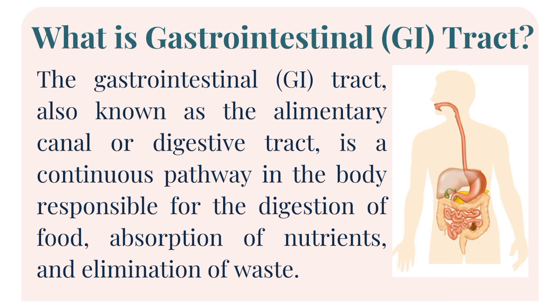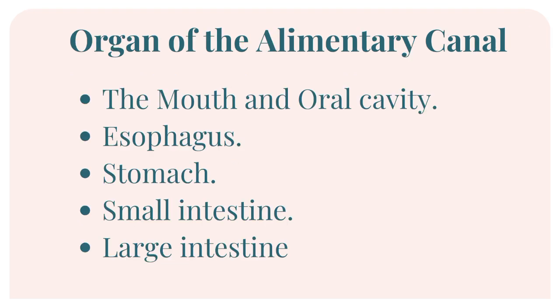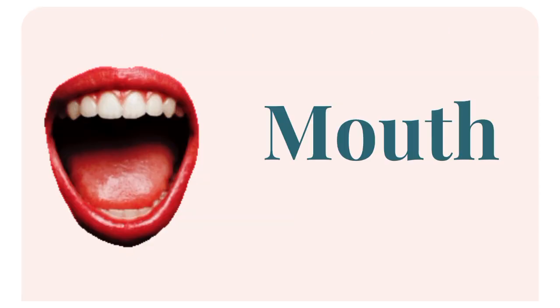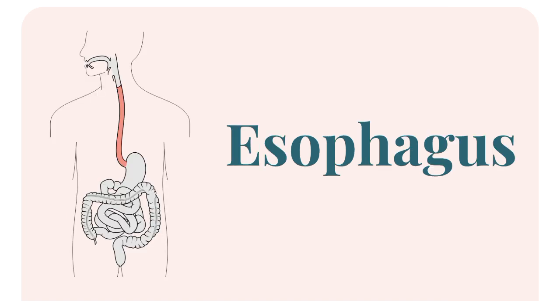What are the organs of the alimentary canal? The mouth and oral cavity, esophagus, stomach, small intestine, and large intestine. So let's start from the mouth. The mouth is the first part of our digestive system wherein food is ingested through the mouth. And now let's move on to the esophagus. It is a muscular tube through which a small bolus of food passes from the mouth to the stomach.